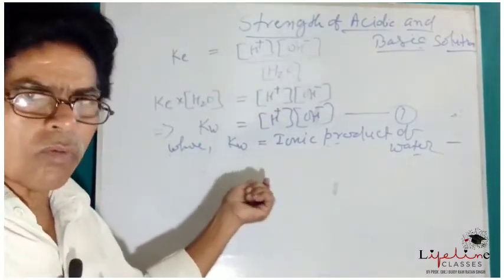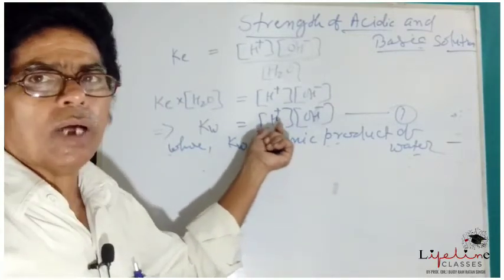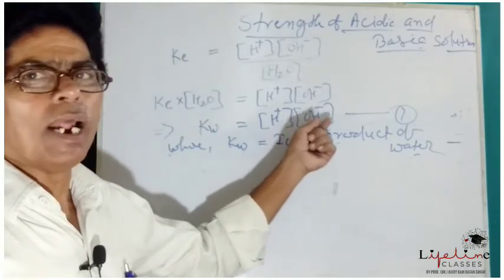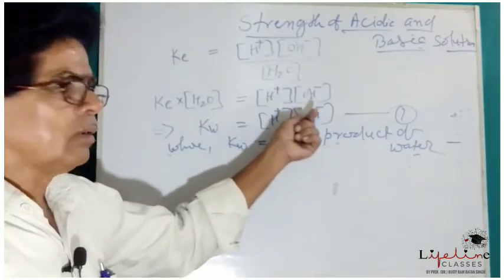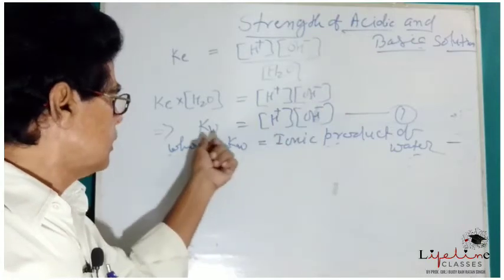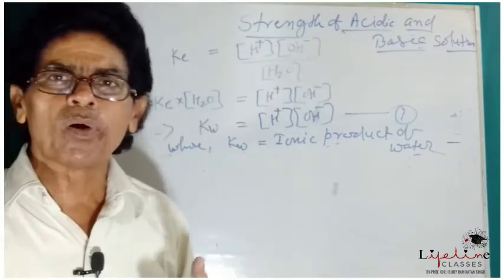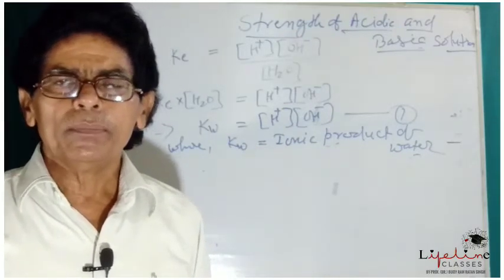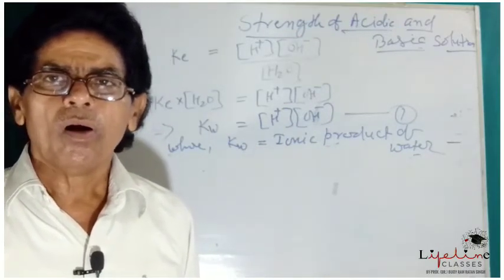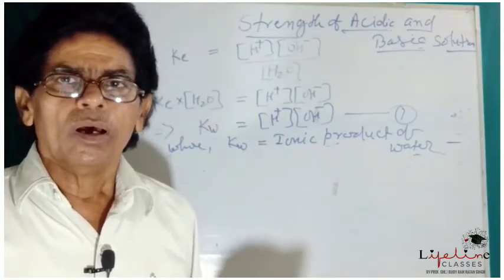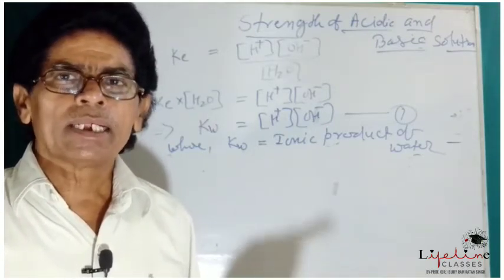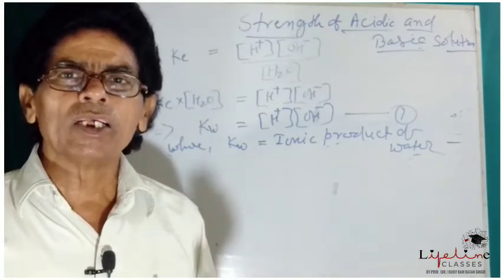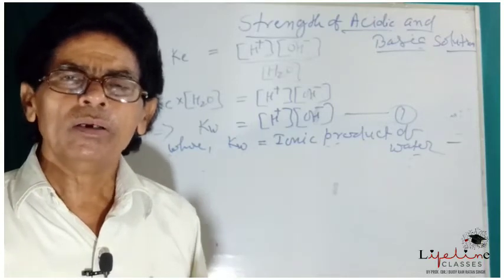What is ionic product of water? The product of the hydrogen ion concentration and hydroxide ion concentration, H plus ion concentration into OH minus ion concentration, is known as ionic product of water, which is denoted by Kw. Experimentally, it was obtained that Kw equal to 10 to the power minus 14 gram ions per liter.